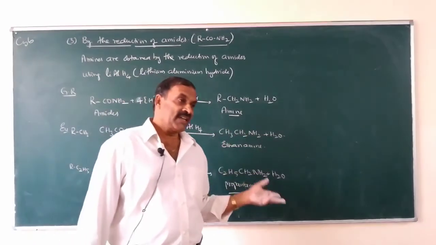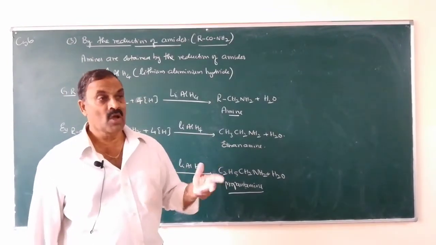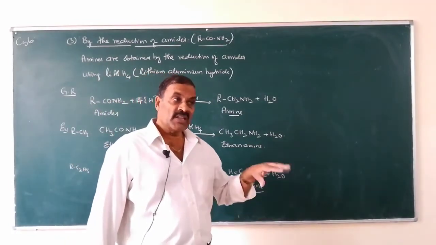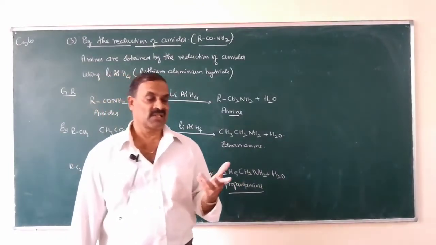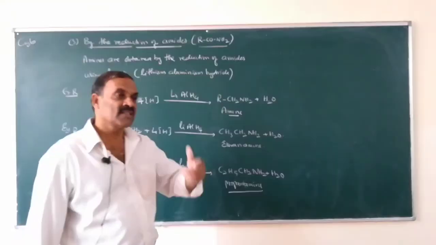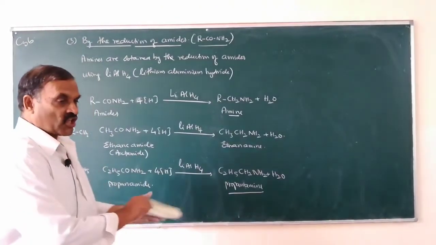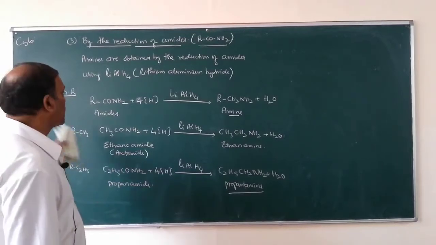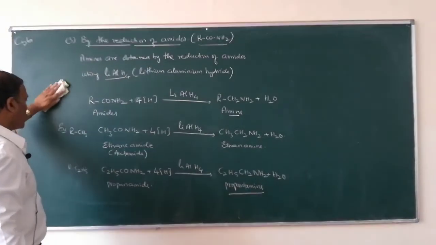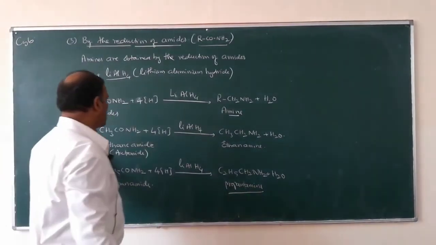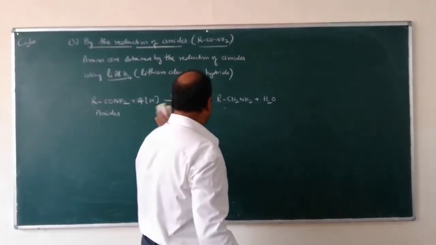The amines obtained will have one carbon atom more than the parent nitriles. Therefore, that reaction is used as an ascent reaction of amine series. The third method is by the reduction of amides. When amides are reduced using lithium aluminum hydride, you will get amines.